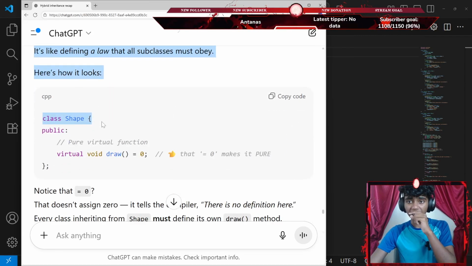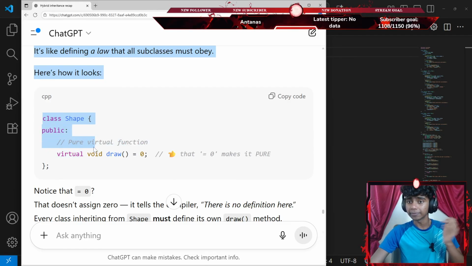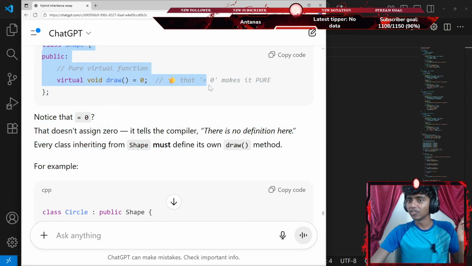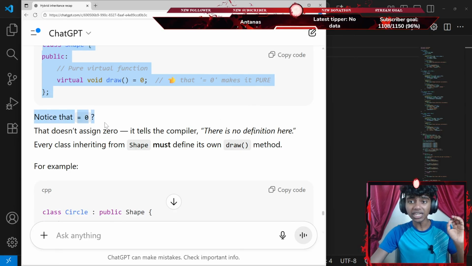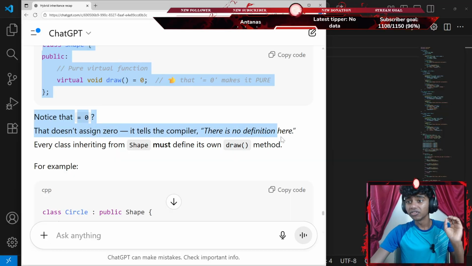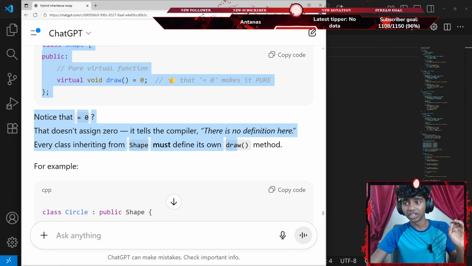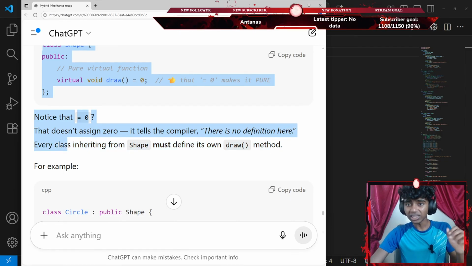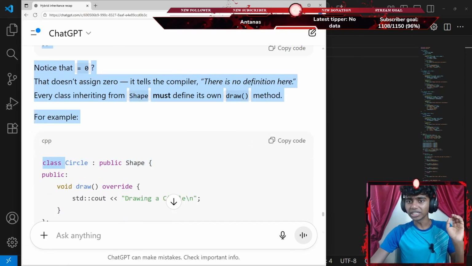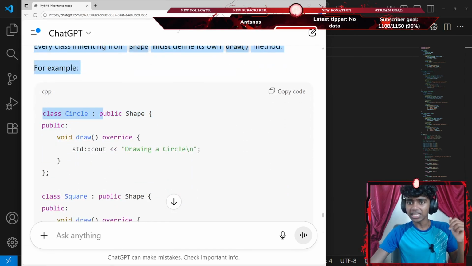Here's how it looks. We create a class called Shape with a pure virtual function, virtual void draw, equals zero. Notice that equals zero doesn't assign zero. It tells the compiler there's no definition here. Every class inheriting from Shape must define its own draw method. For example, I create a Circle class that inherits all the public content from my Shape class.